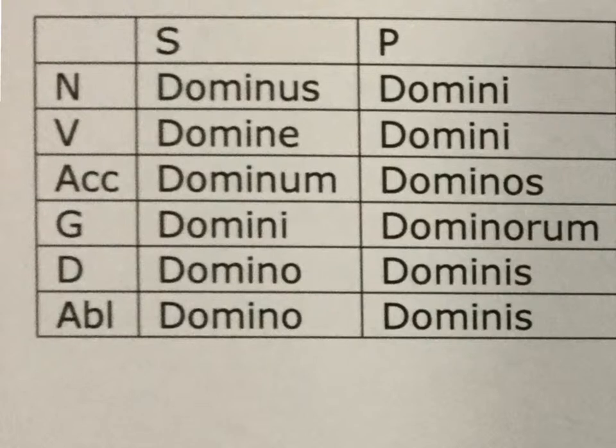In the plural, like the first declension, with the is endings, the orum sound is a bit like the arum, the os is like the as of the first declension. We have domini, domini, dominos, dominorum, dominis, dominis. So altogether, dominus, domine, dominum, domini, domino, domino, domini, domini, dominos, dominorum, dominis, dominis.